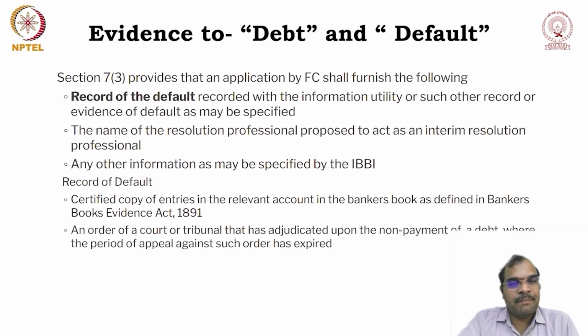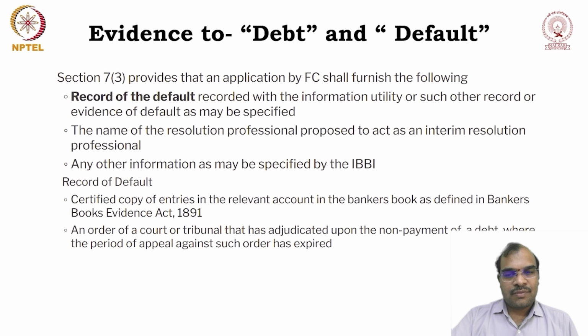Then, an order of the court or tribunal that has adjudicated upon the non-payment of the debt. Maybe you have given some money to the opposite person, that is the company, as a financial debt. Then the company failed to make the payment, and you went to the court of law. The court gave an order in favor of the financial creditor, stating that the corporate debtor is liable to pay so and so amount. So that court order is also one of the evidences.